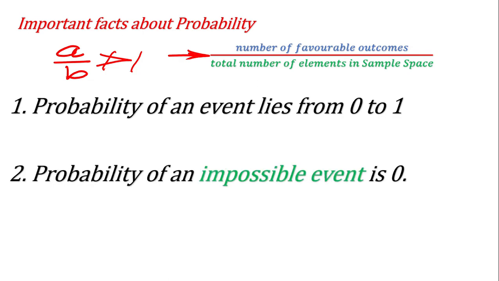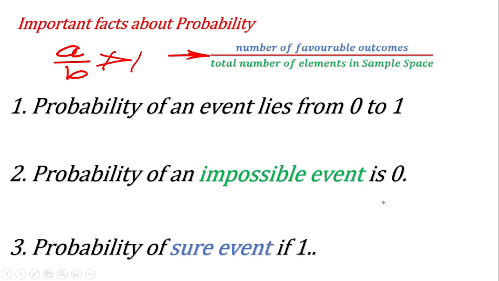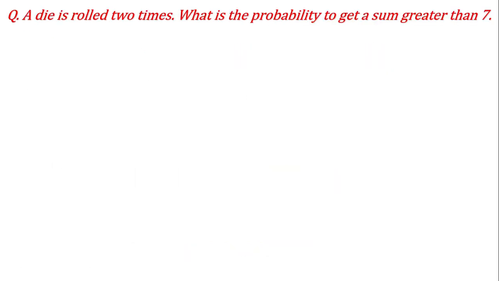Another fact is that probability of an impossible event is 0. Now probability of a sure event is always 1. As I just told you, a sure event means which is certain to occur, certain to happen. So if its possibility is 100%, then it means it is 1. Okay, so this is about the important facts.